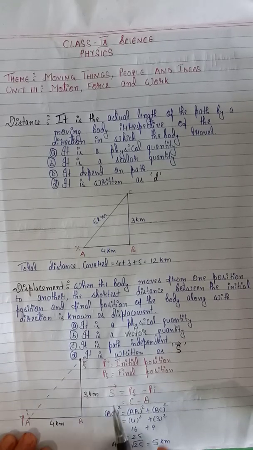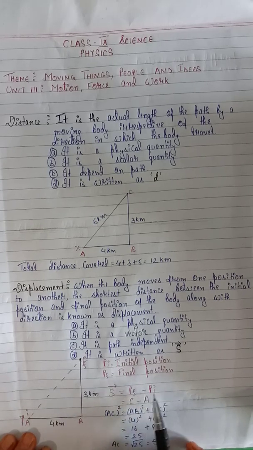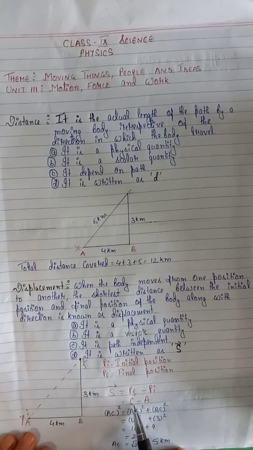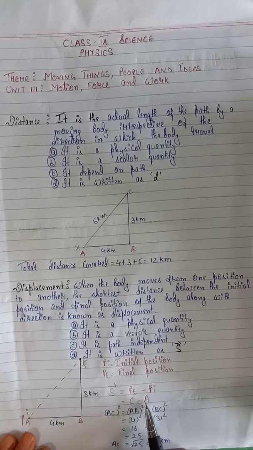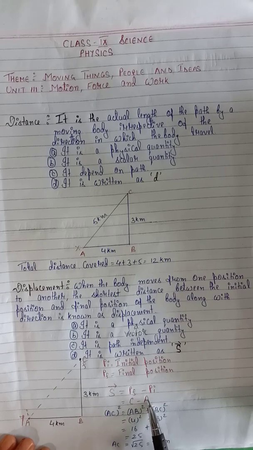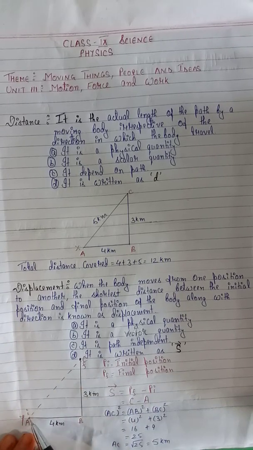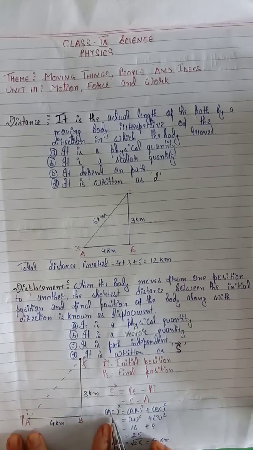What will be the displacement? Displacement S equal to final position minus initial position. So C minus A. Final position was C. Initial position was A. Now we have to find out the distance between A to C. How will we find out? By Pythagoras theorem.